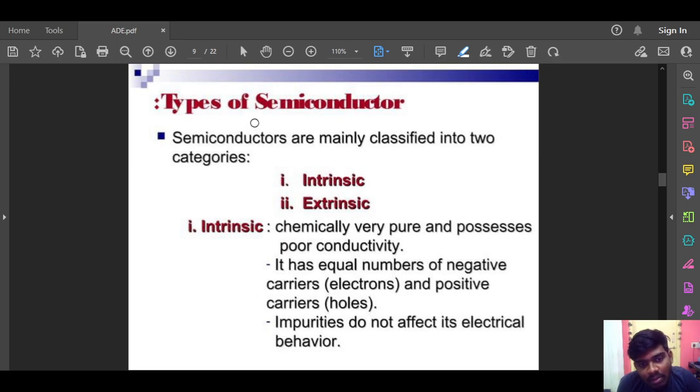And we know that semiconductors are classified into two types: intrinsic and extrinsic.